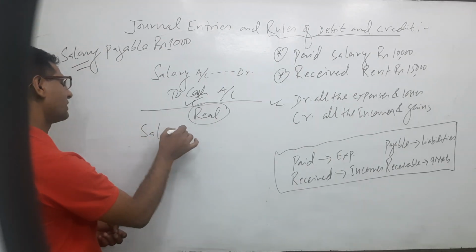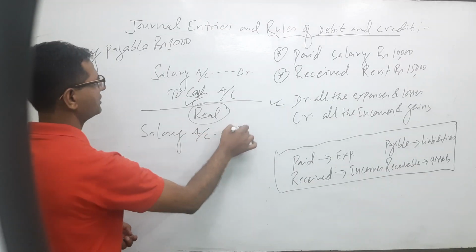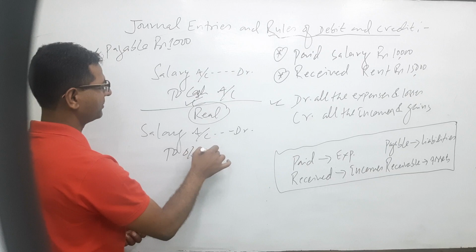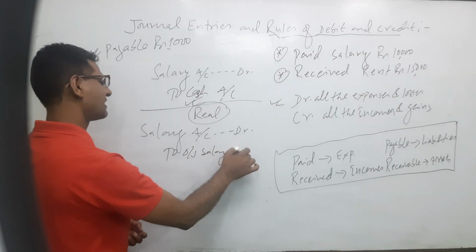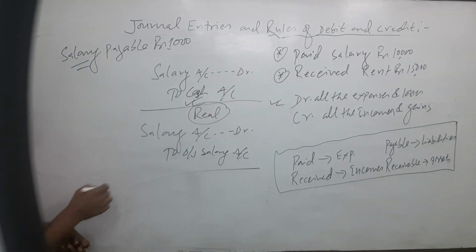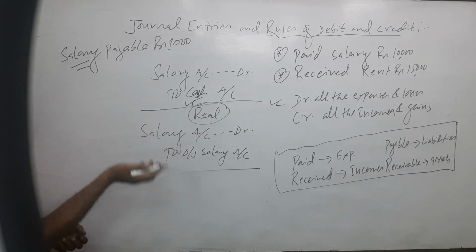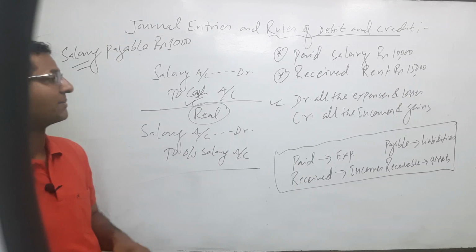So the entry of this one is salary account debit to outstanding or payable salary. We will pay after sometimes. Unlike a cash transaction, this is a credit transaction. But this outstanding is a liability, payable is liability because we will pay after sometimes.